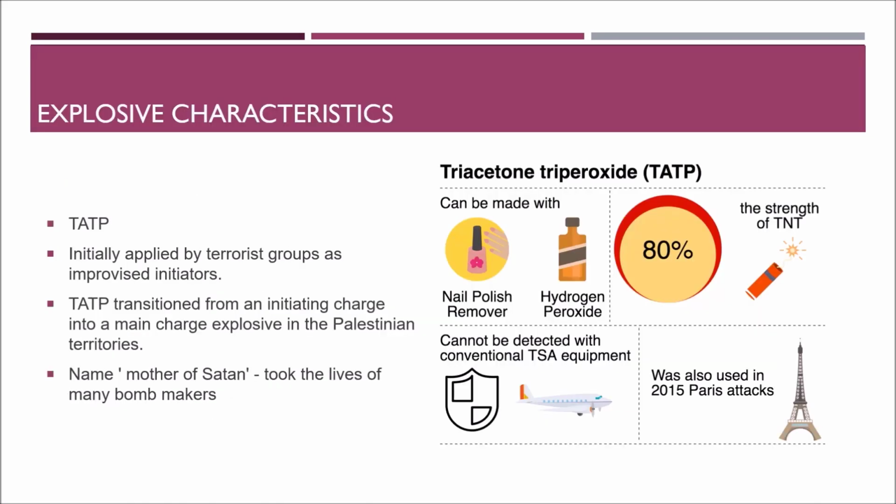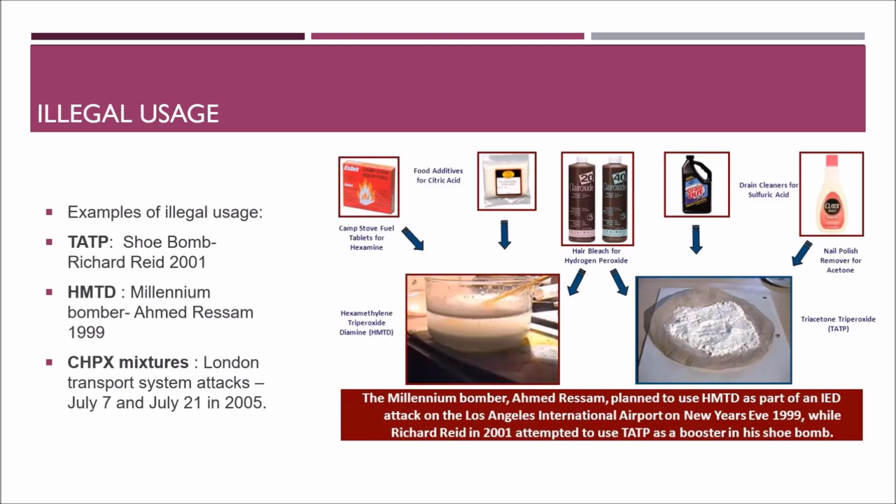For TATP's explosive characteristics, it was initially applied by terrorist groups as an improvised initiator. This is because it has about 80% of the strength of TNT, and it also cannot be detected with conventional TSA equipment due to the lack of nitrogen. It is also named the Mother of Satan, owing to the lives of many bomb makers it has claimed.